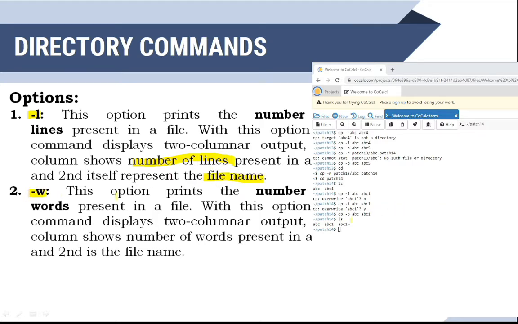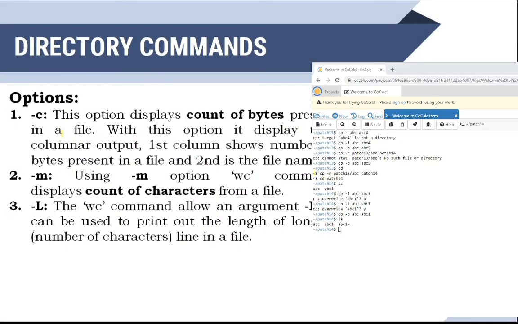Then minus W is there. It will be used to display the number of words. Here also the output will be in two columns. The first column will display the number of words and the second column will be the name of the file. Then minus C is there to display the count of bytes. The output will be in two columns. The first column will display the number of bytes present in the file and the second will be the file name. Then minus M is there, which is going to display the count of characters from the file.